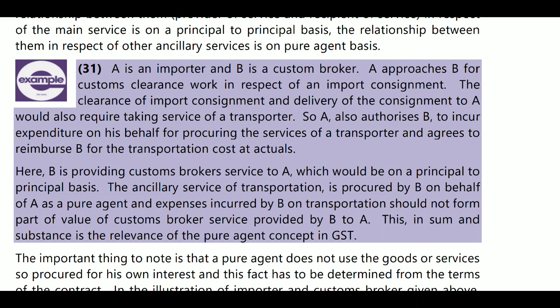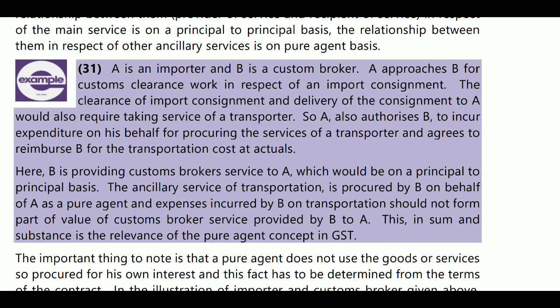So here B is providing customs broker services to that person while incurring some expenditure, and he will charge commission on that. Whatever commission he charges, only that is taxable. Whatever amount is reimbursed will not be considered. Means B is providing customs broker services to A on a principal to principal basis.